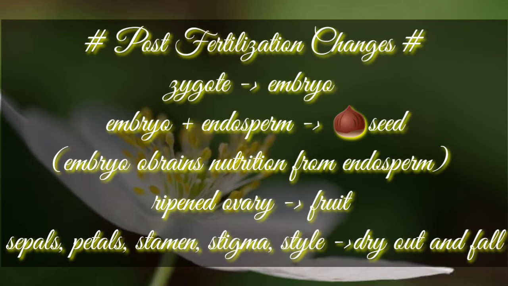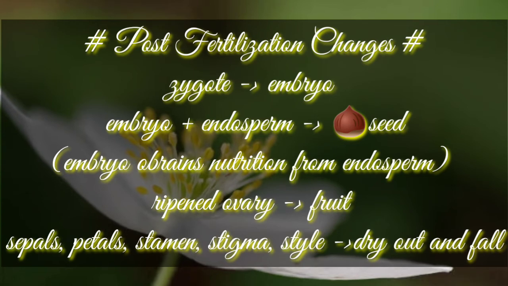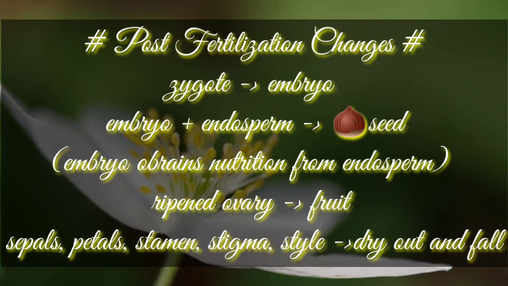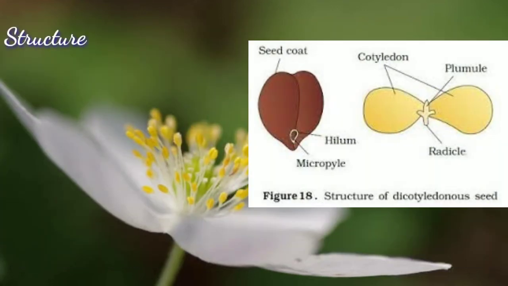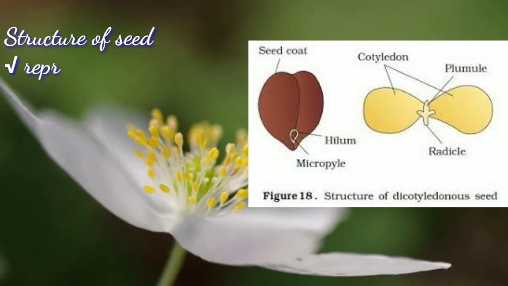In a fertilized ovule, zygote is divided to form an embryo. The developing embryo obtains nutrition from endosperm. When the embryo is fully formed, the food is stored in endosperm. Both embryo and endosperm constitute the seed. A seed can be defined as a reproductive unit which grows into a new plant under suitable conditions.